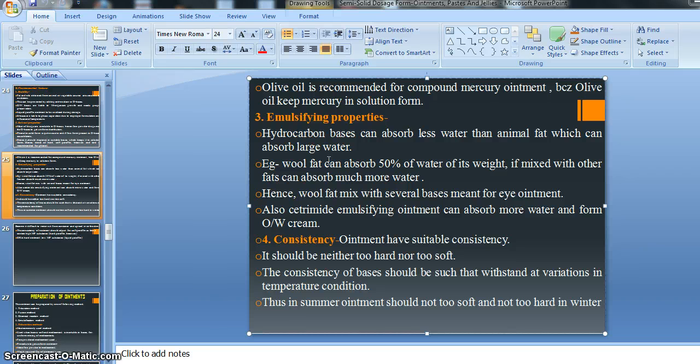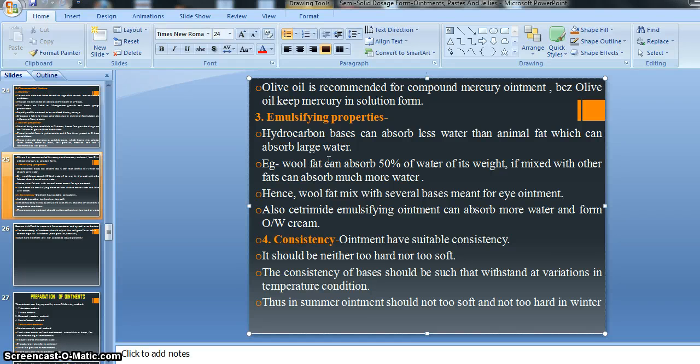Singly, wool fat can absorb 50% of water of its weight. But if we mix wool fat with other kinds of animal fats, the level of absorption of that mixture increases, meaning it is able to absorb more water, right?